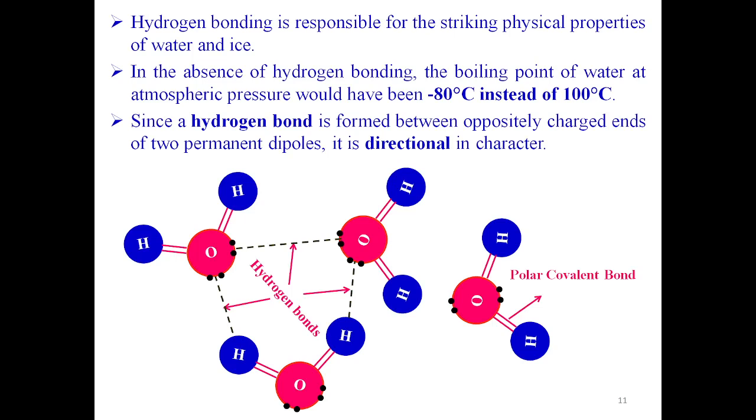This electropositive hydrogen seeks an electron to shield its proton. On the other side, the oxygen atom is with excess lone pair electrons with strong electronegativity. The electropositive hydrogen undergoes hydrogen bonding with electronegative oxygen. So the hydrogen gets attracted by two oxygen atoms simultaneously.